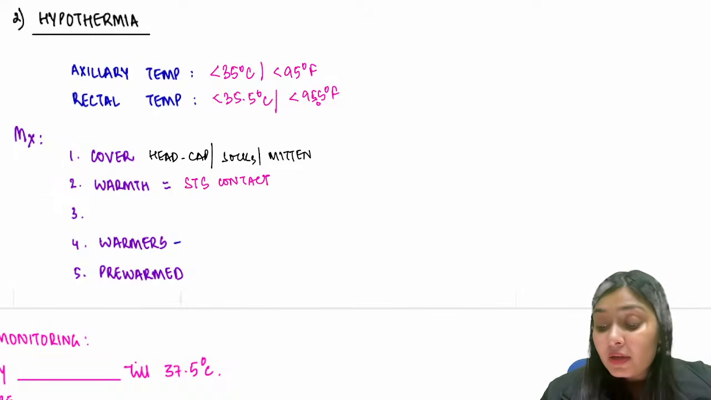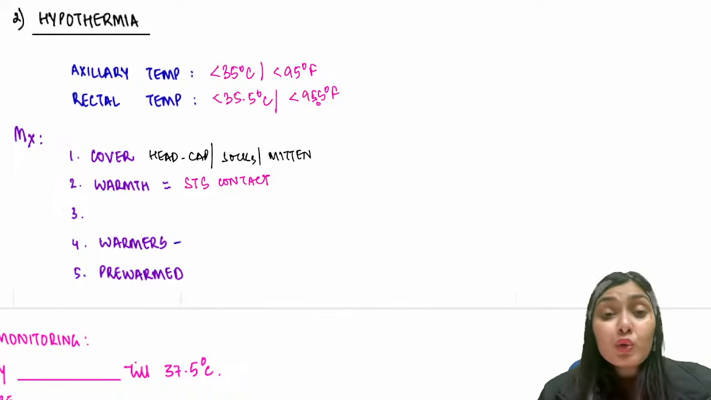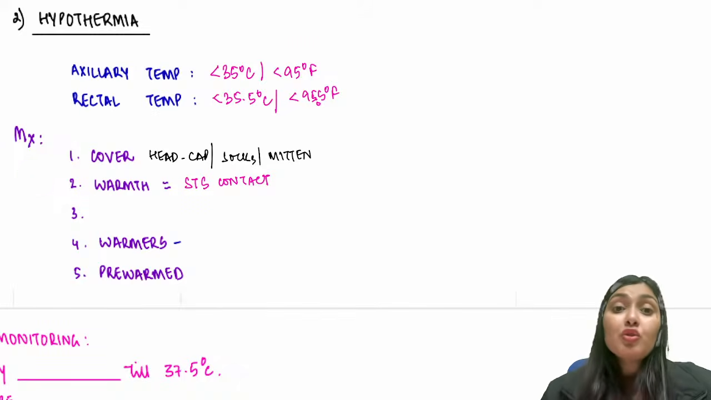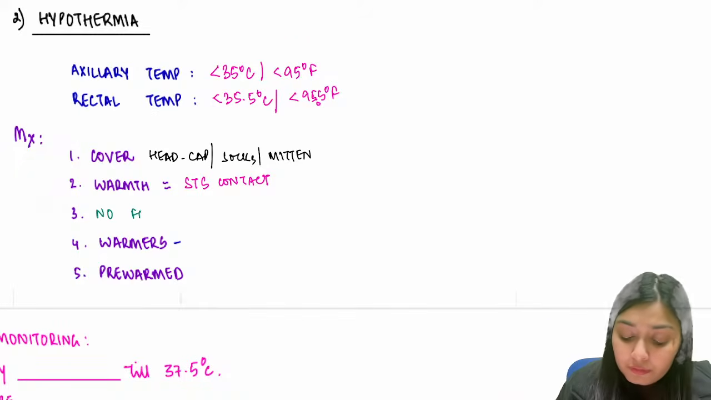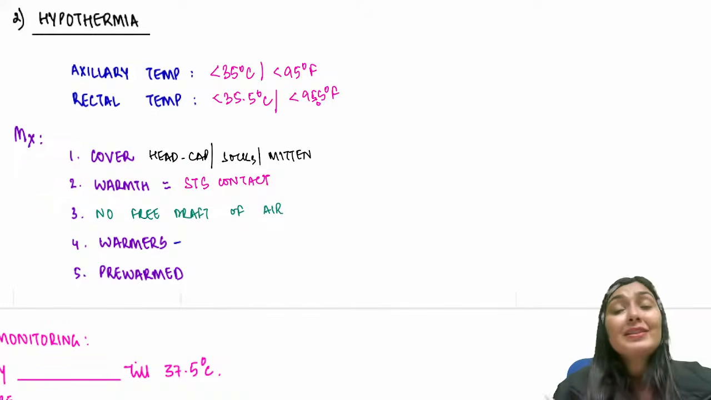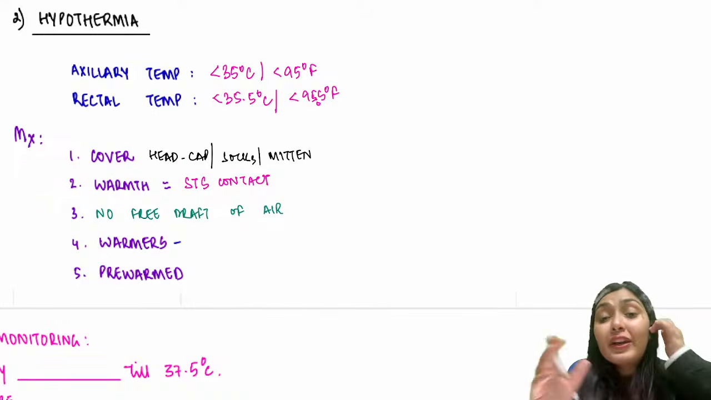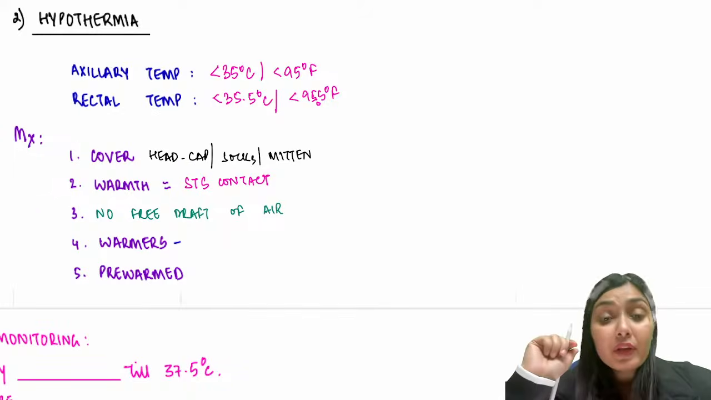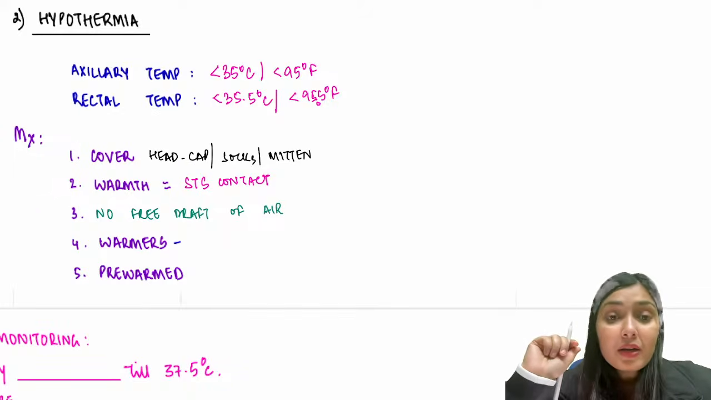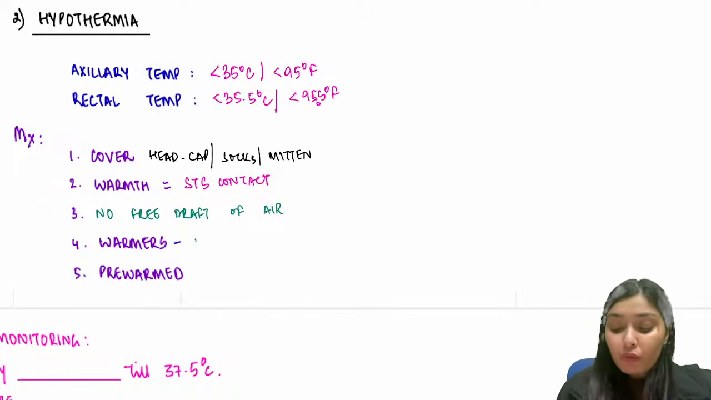Apart from that, the baby should not be very close to the door. The baby should be in an area which is in the corner. There should not be a free draft of air. The child's bed should be in the corner, not very close to the door where there is opening and closing and free draft of air coming. Then let's talk about the warmers. So usually we use overhead warmers.